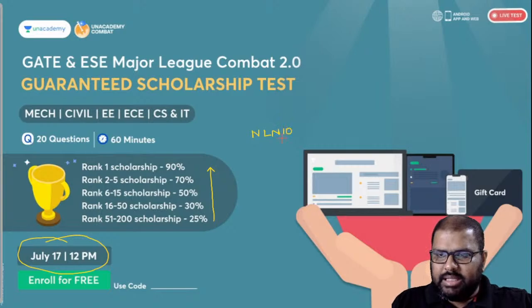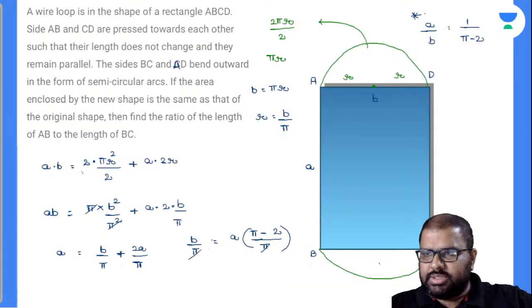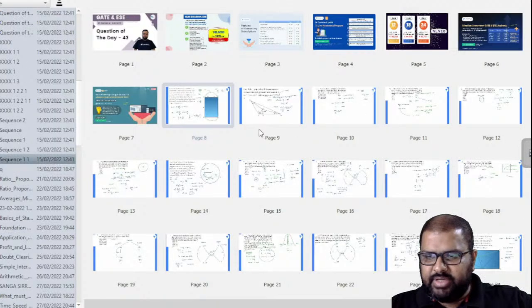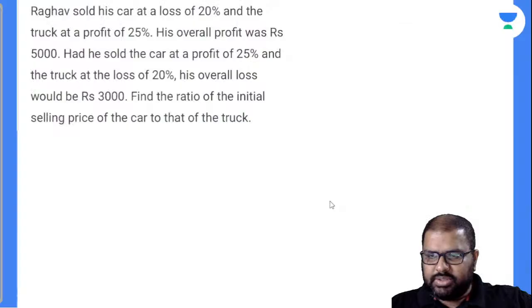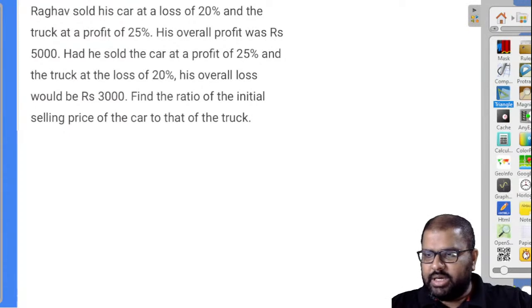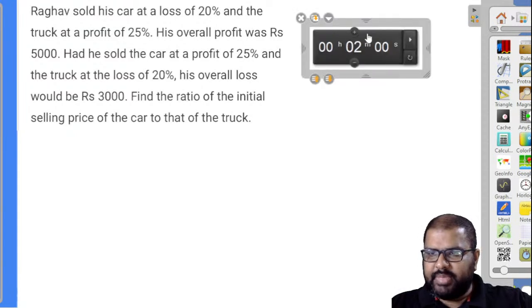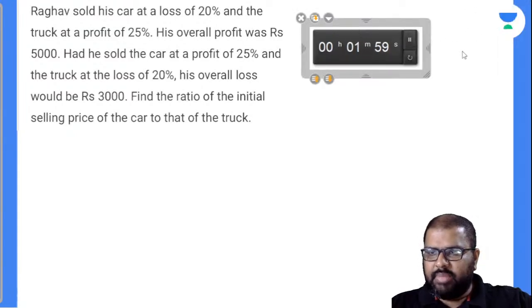Let's start the question series here. Done. Chalo. I'll be giving you 2 minutes. We have solved all these questions. Let's go for the questions which we have not done. So this is the question that we have to do. I'll be giving you 2 minutes for each and every question. Let's see how many can solve this. It is a basic profit and loss based arithmetic question, but with a little bit of a twist.